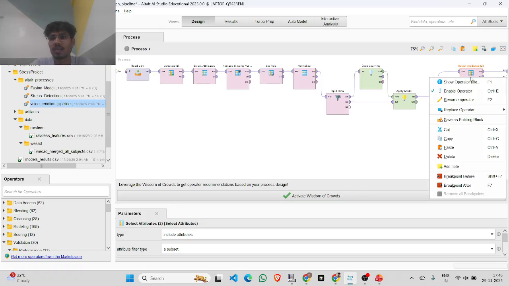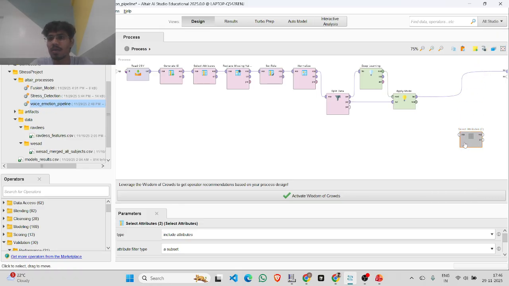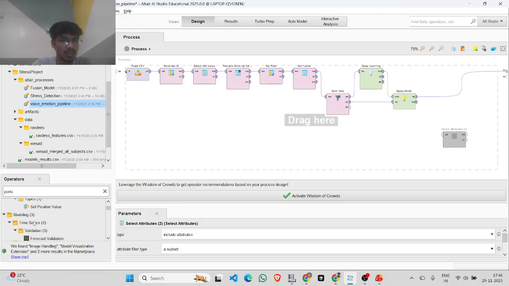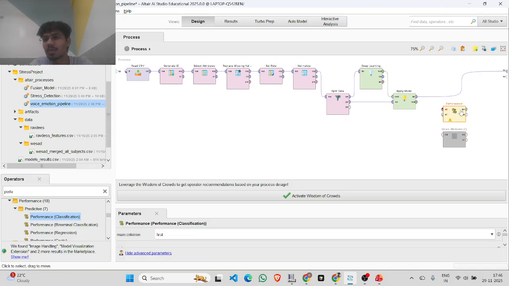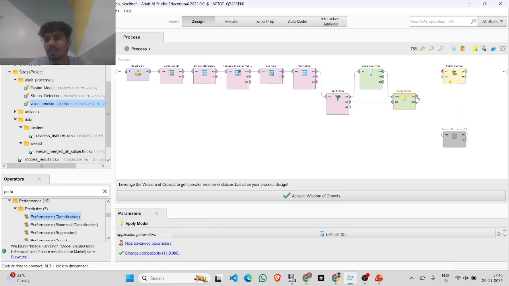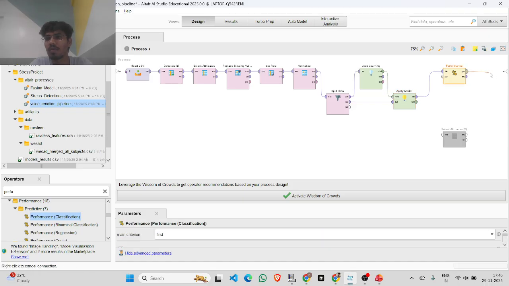Okay, so if I deselect this model and this operator, I can search for the performance. Here you can get the performance classification. You simply drag and drop it here, connect it with the table from here to here, and then performance to the results, and you can run the pipeline. So you can see the deep learning model is training. It's taking a bit of time. No worry. After this you will see the results.